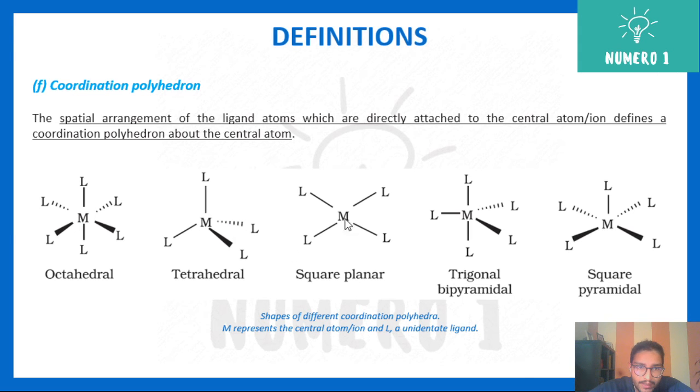Square planar geometry: central metal, ligands, all on the same plane. Trigonal bipyramidal structure: you have a triangular base and you have one ligand at the top and another ligand at the bottom. Square pyramidal structure: 4 on the same plane, 2 coming out and 2 going inside, basically on the same plane, and 1 on the top. So those are your different coordination polyhedra.